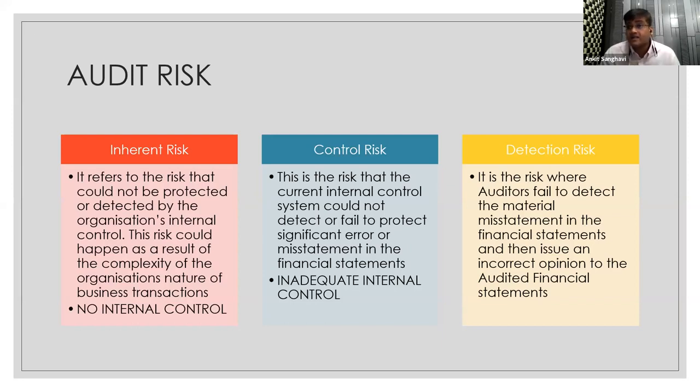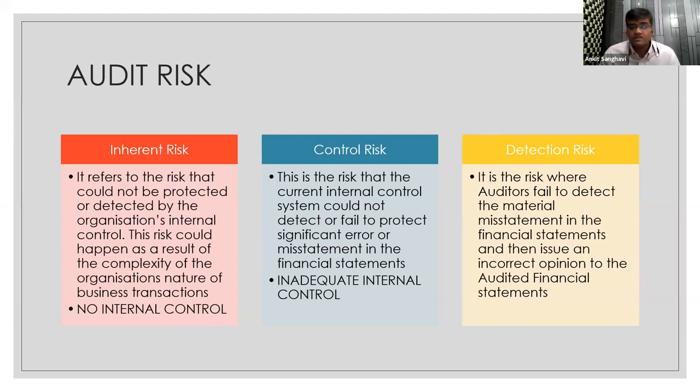The sampling techniques again is one aspect which will determine whether all the kinds of transactions are covered or not. Length of an audit engagement. Generally, whenever you are auditing for banks, the bank branch audit, one of the biggest constraints that we face is the time allocated. Very short time is allocated to us to ensure we have complete control over the audit engagement. So the length of audit engagement is also one of the criteria which may lead to detection risk.